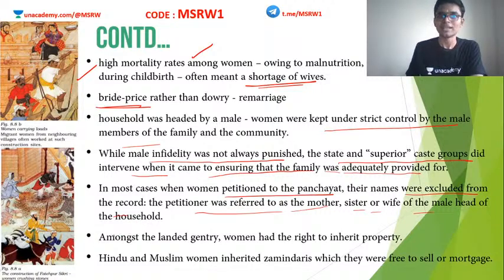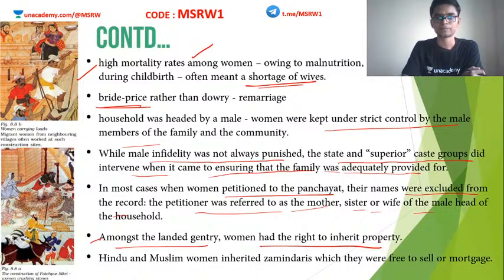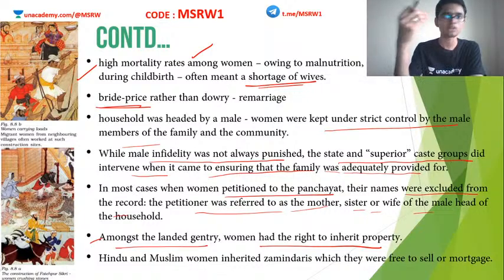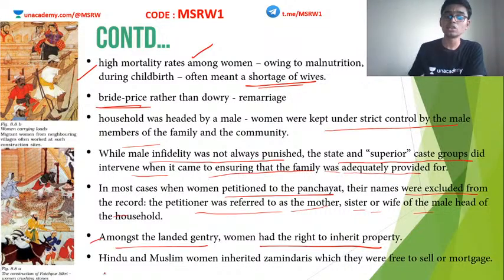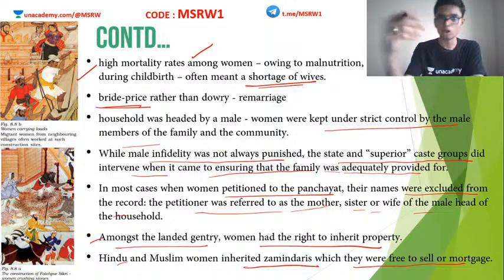Anyway, amongst the landed gentry, women had the right to inherit property. If the family head owned land on his own, then his daughter could inherit that land from him. That right of inheritance for women was very much there even in medieval India. Hindu and Muslim women inherited zamindaris, which they were free to sell or mortgage. The daughters of zamindars, irrespective of religion, also inherited family property and had the right to sell it or mortgage it or whatever.